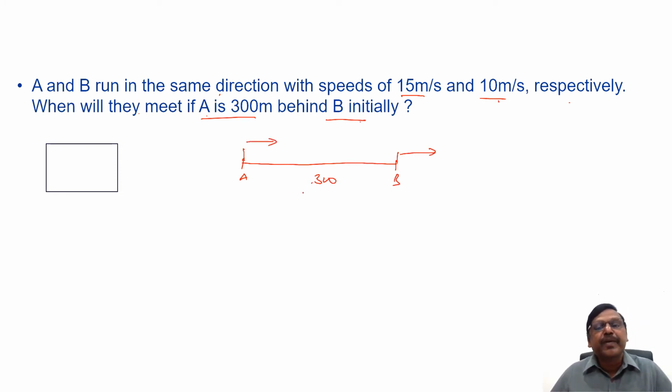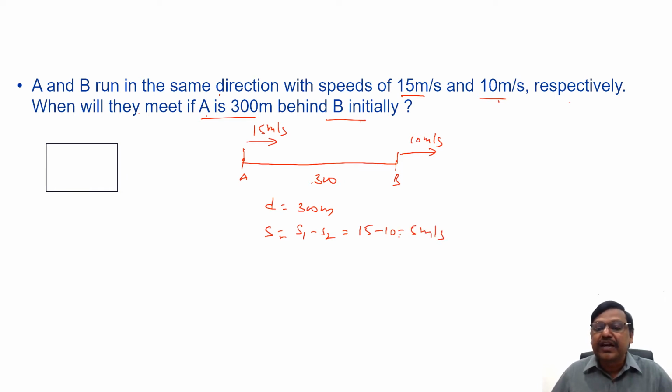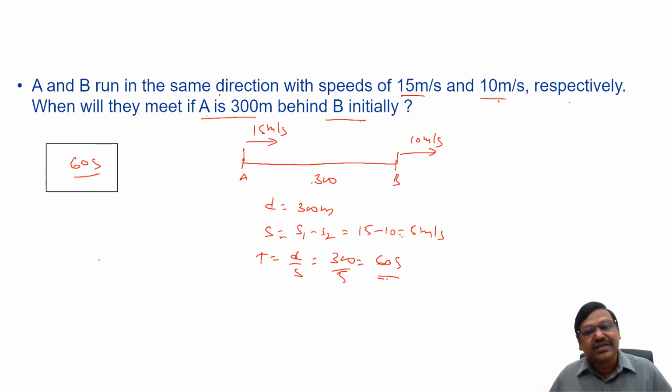The speeds are 15 meters per second and 10 meters per second. So the initial distance between them is 300 meters. The speed is S1 minus S2 because they are going in the same direction. So it is 15 minus 10, 5 meters per second. The time will be distance by speed, 300 by 5, that is 60 seconds. It's as simple as this, right?